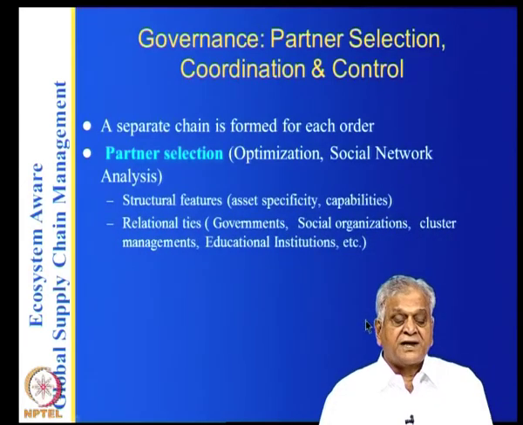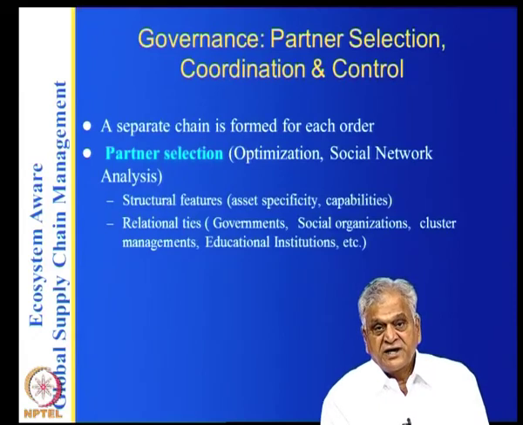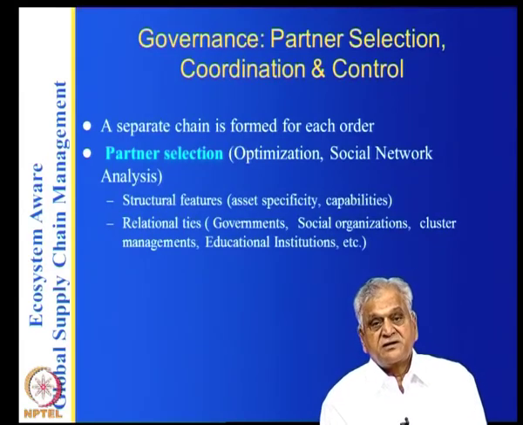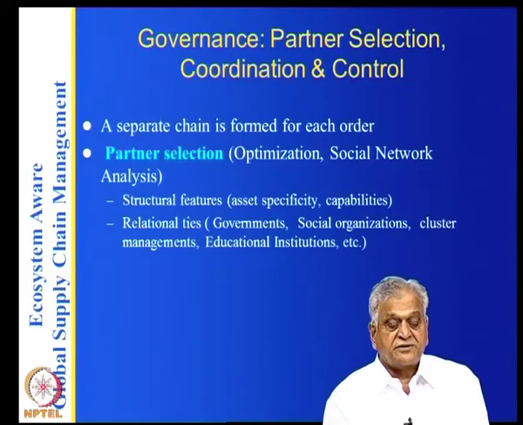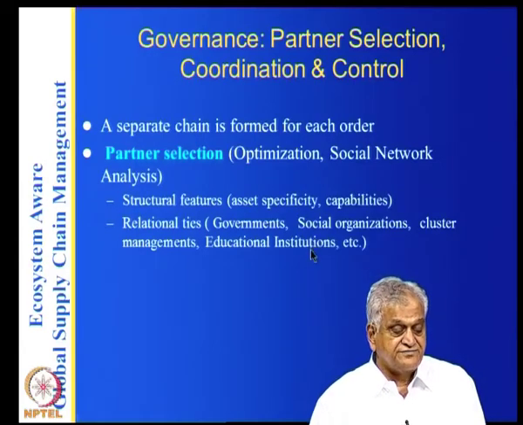While selecting the partners, as we have seen, we have looked at the government regulations and the asset specificity of the partners in the green supply chain. You have to take all those things into account when doing the partner selection. You can use optimization, social network analysis, and all that.